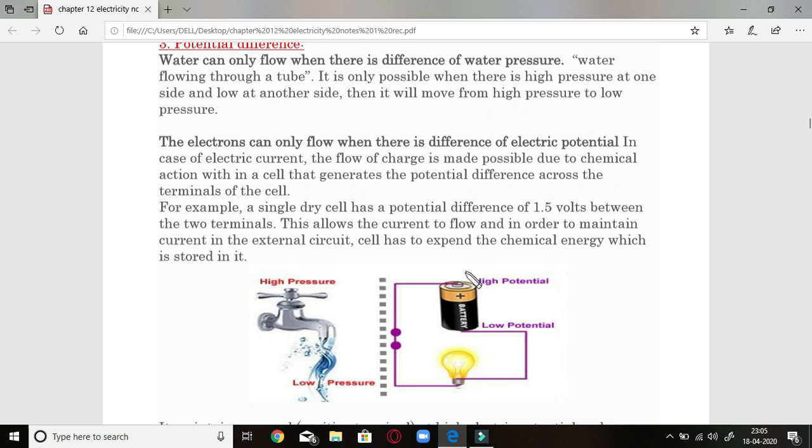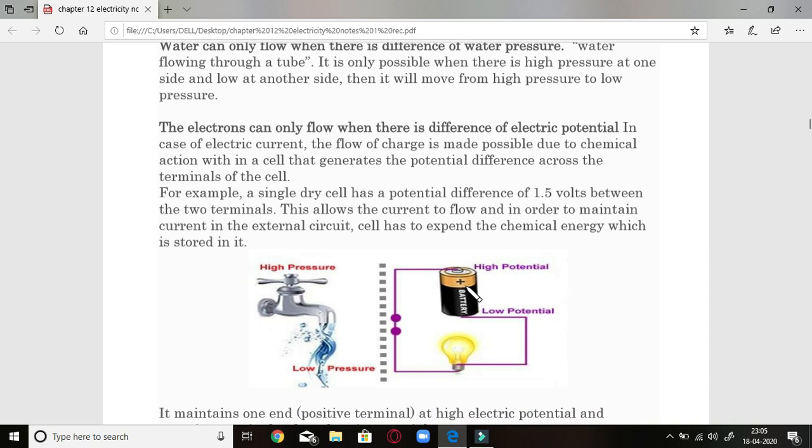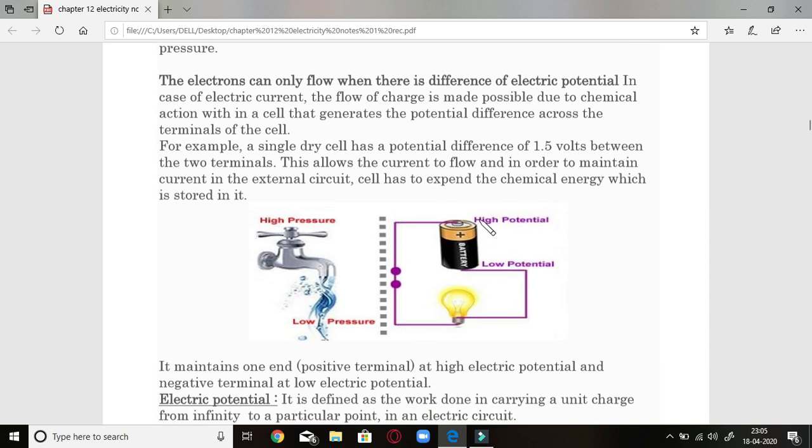Students, I would like to say that there is a difference. Let us say that this point is at 1.5 volt and the other point was at 0 volt only. So that was a potential of 1.5 volt and 0 volt. The difference between them is called electric potential difference, and that comes out to be 1.5 volt, that is the difference between the high potential and low potential.